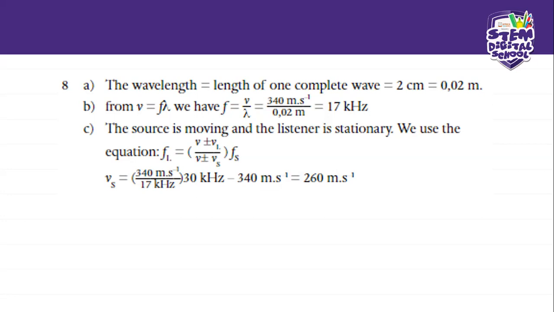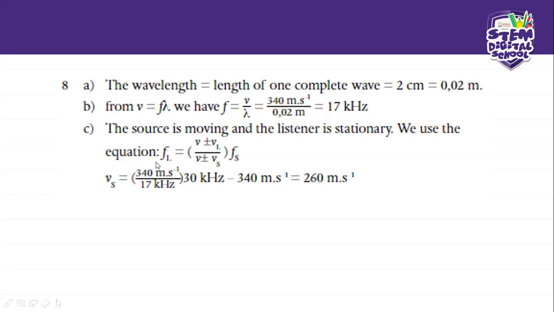And remember we already calculated the V there because they wanted to know what is the velocity of this wavelength when the aeroplane is moving away. So already it's a positive answer because when a source is moving away from the listener, the VS becomes 0, right? The VL becomes 0. So here, now we're going to cross multiply.